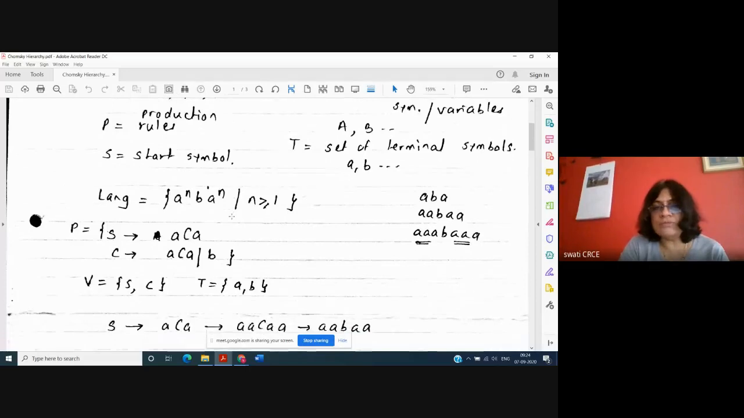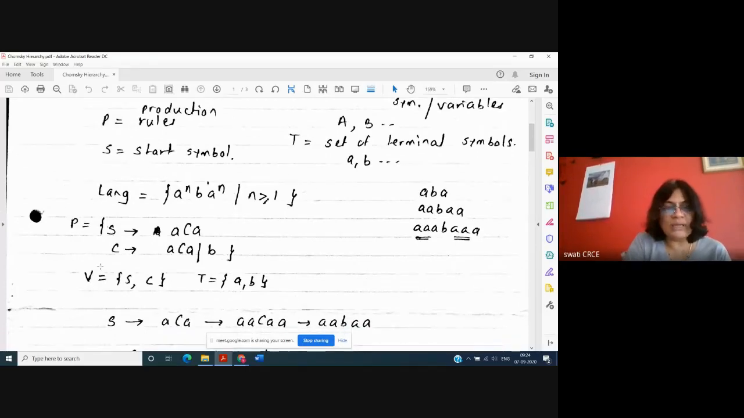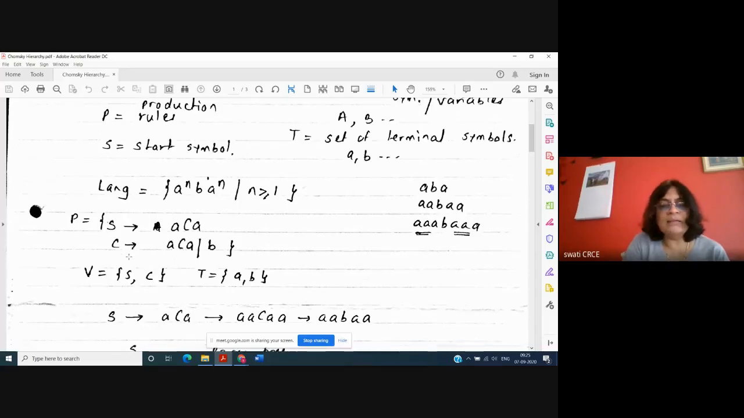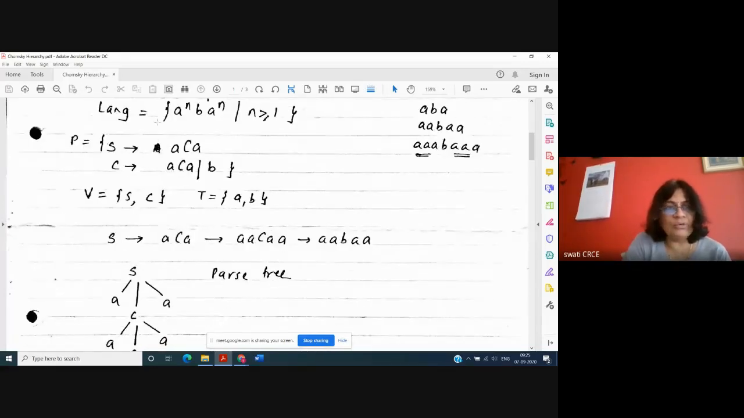And then by observing the pattern, we have to design the production rules for the grammar. So I say that S is equal to ACA. I have introduced a variable, and for the variable also I have defined the rules, and then I've written down the answer VTPS: what are the values of V, T, P, and S for the grammar.